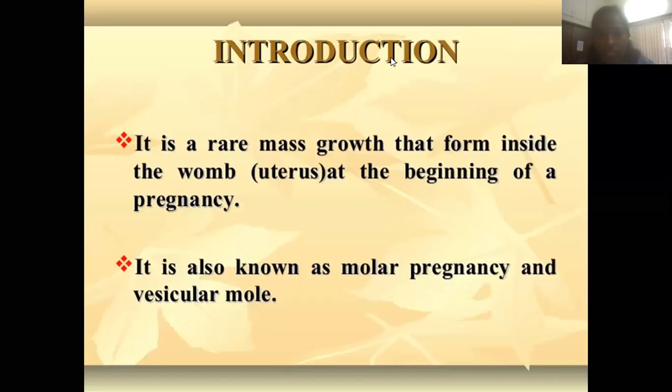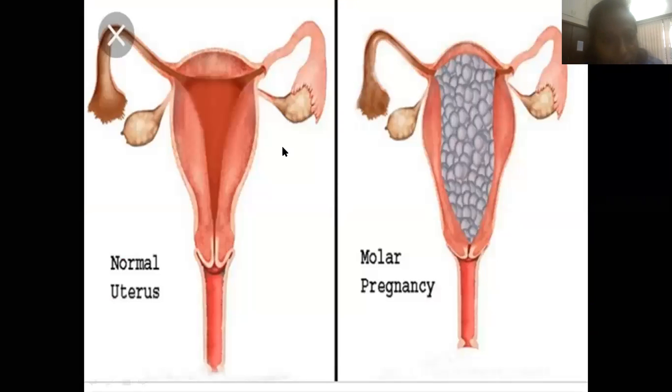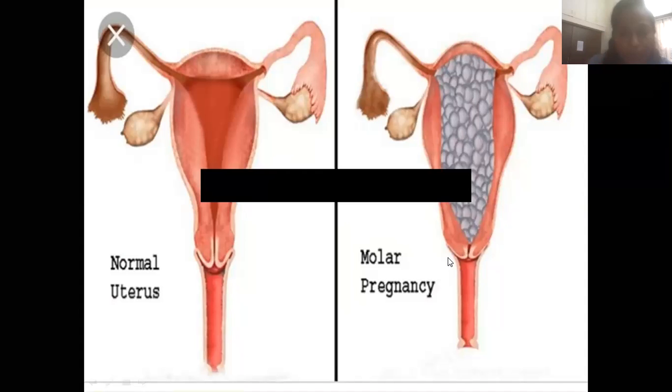So how can we see it clinically? In this diagram, the first one is the normal uterus, and this one is the molar pregnancy. This is the basic difference. Here there is a growth taking place inside the uterus. That is the molar pregnancy.